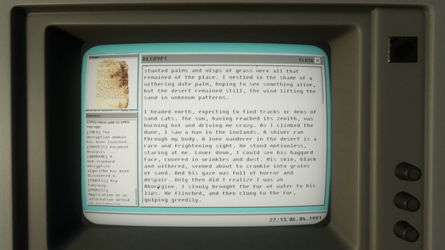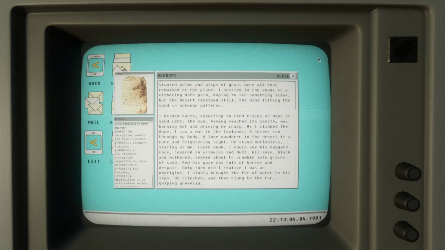Only then did I realize I was an Aborigine. I think it's he was and not like I, for reasons that would become incredibly clear later on. I slowly brought the fur water to his lips. He flinched and then clung to the fur, gulping greedily.